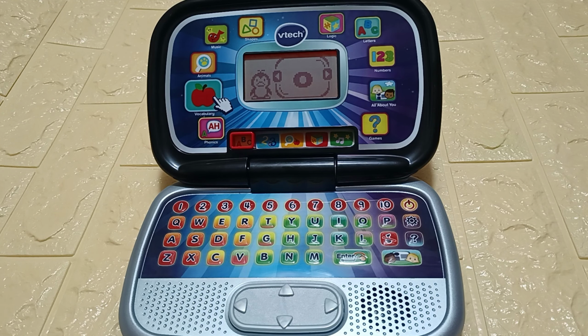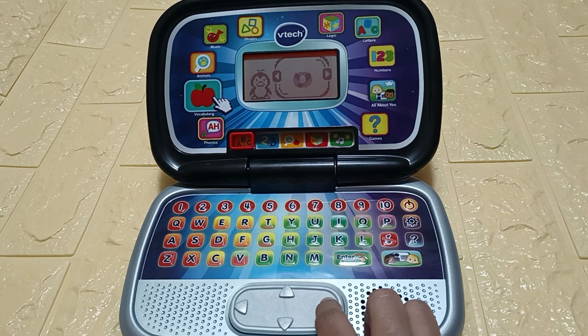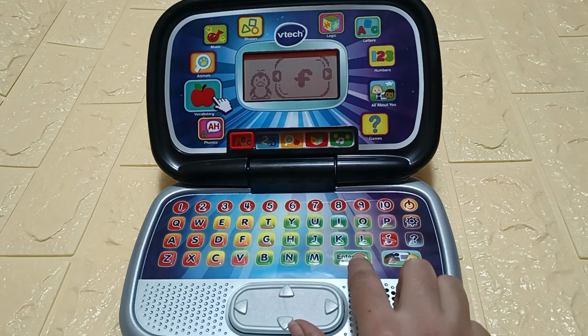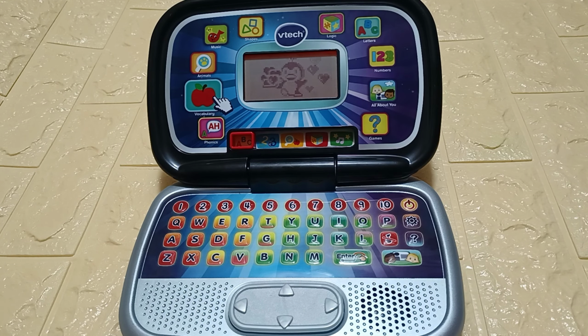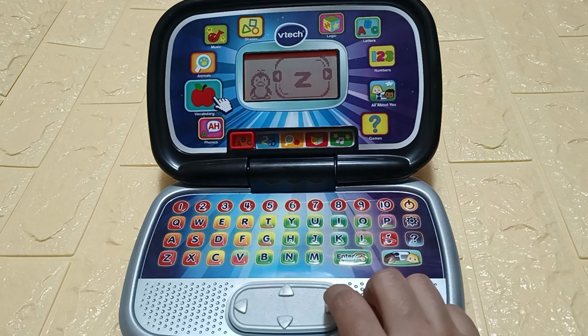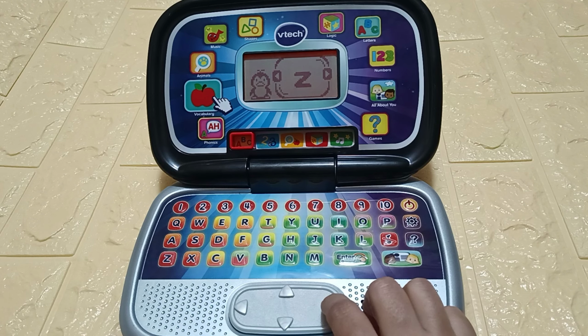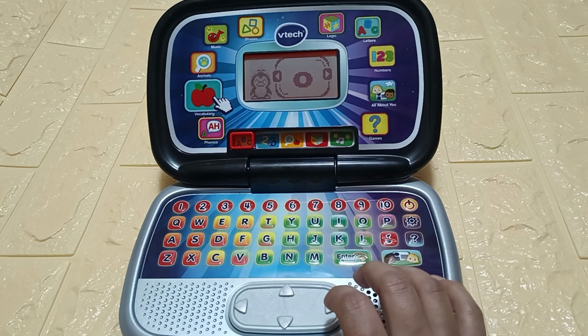Which letter makes the sound? Y, P, F. Awesome! Listen closely. Ah. Which letter makes the sound Ah? Use the direction key. Q, O, G, Z.